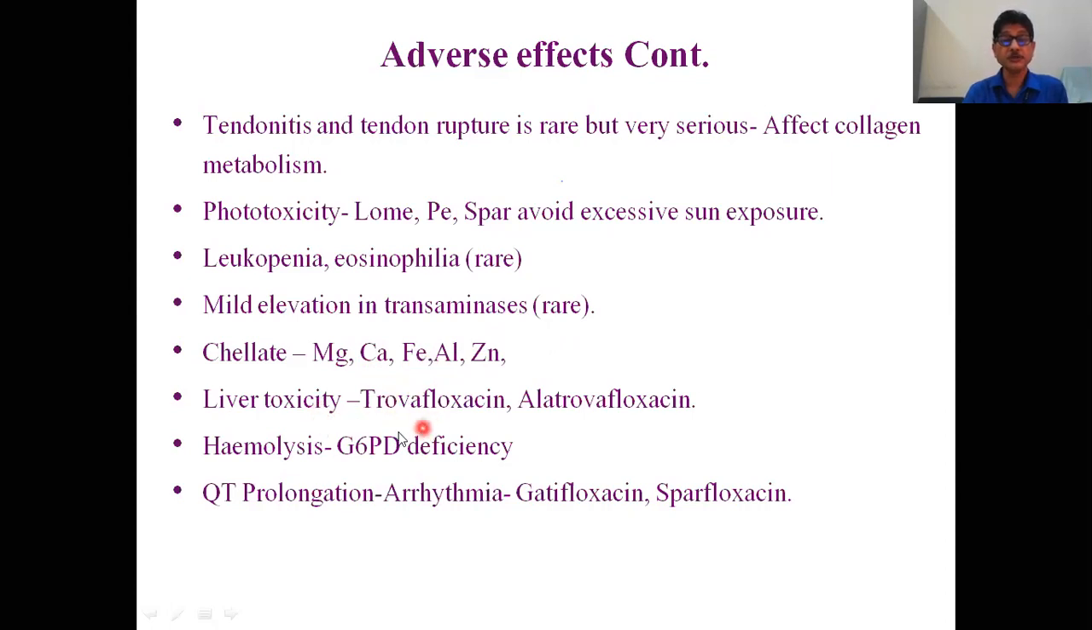Hepatotoxicity is very important, especially with trovafloxacin and alatrofloxacin. Hemolysis may be seen in a patient with glucose 6-phosphate dehydrogenase deficiency. If you prescribe fluoroquinolones in a patient who has this enzyme deficiency, there is chance of hemolysis. QT prolongation may lead to arrhythmia. I have already told, that is gatifloxacin and sparfloxacin.